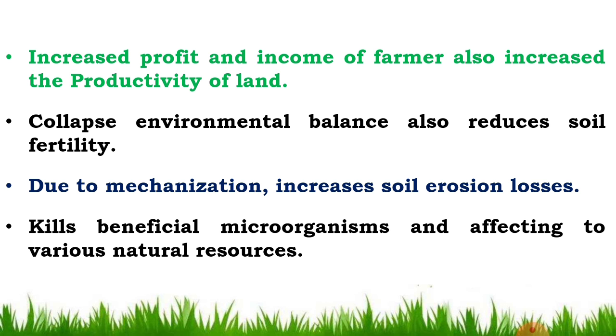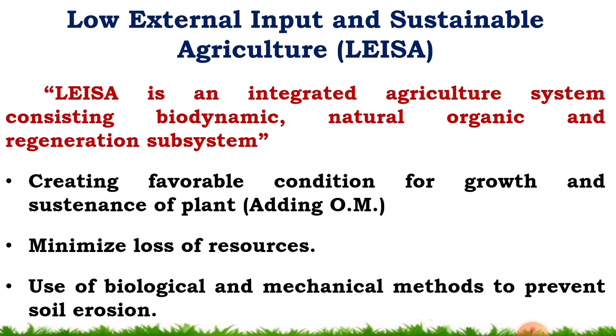By maximum use of agrochemicals, it kills the beneficial microorganisms present in the soil like earthworms, fungi, actinomycetes, etc. By heavy use of chemical fertilizers, these beneficial microorganisms are killed and it affects various natural processes or natural resources.